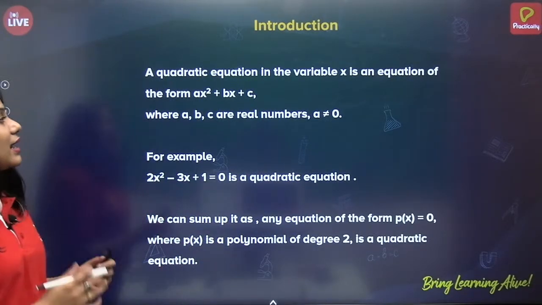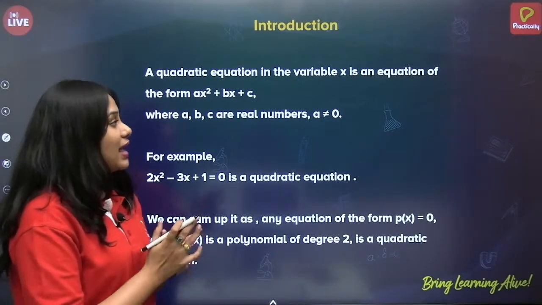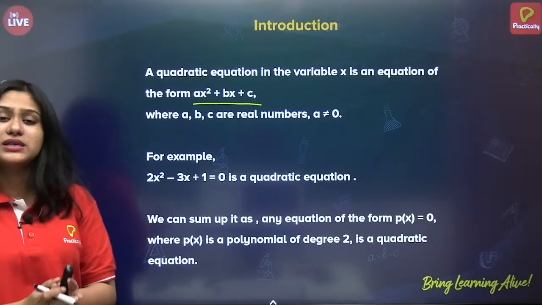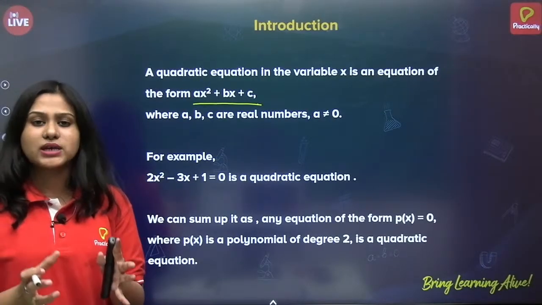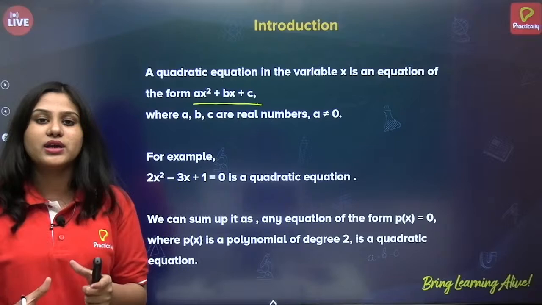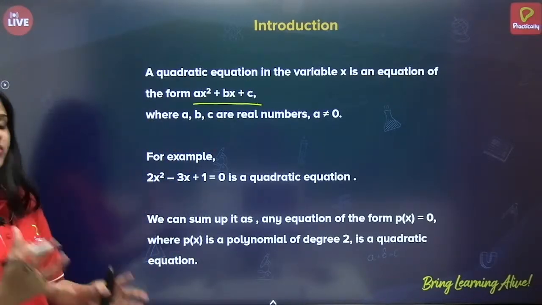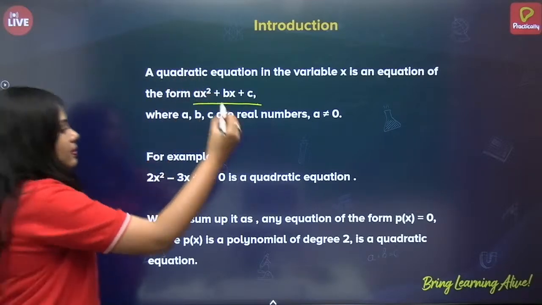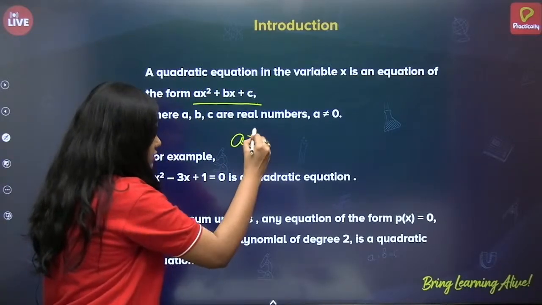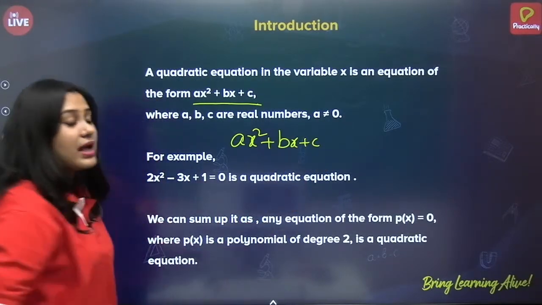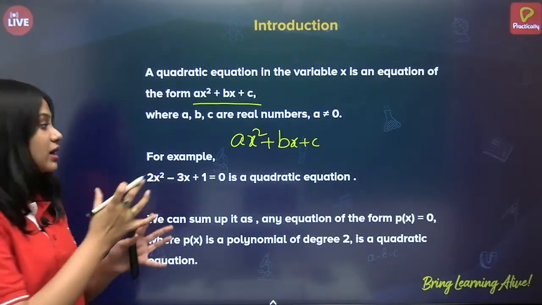A quadratic equation in the variable x is an equation of the form ax square plus bx plus c. We have been studying this general form of the quadratic equation for 2-3 classes, correct? Let me write here ax square plus bx plus c, and there is a condition here.